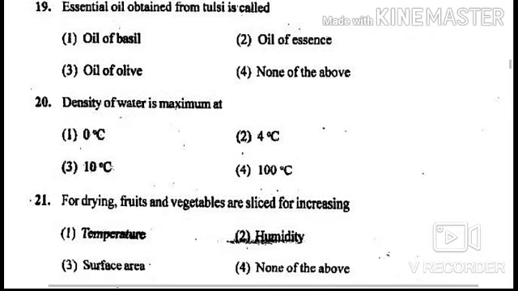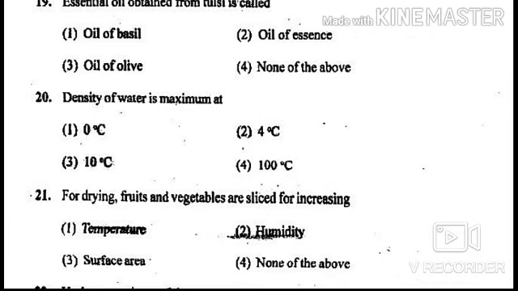Answer is oil of basil. Essential oil obtained from tulsi is oil of basil. Next question is, density of water is maximum at, options are 0 degree centigrade, 4 degree centigrade, 10 degree centigrade and 100 degree centigrade. The answer is 4 degree centigrade.